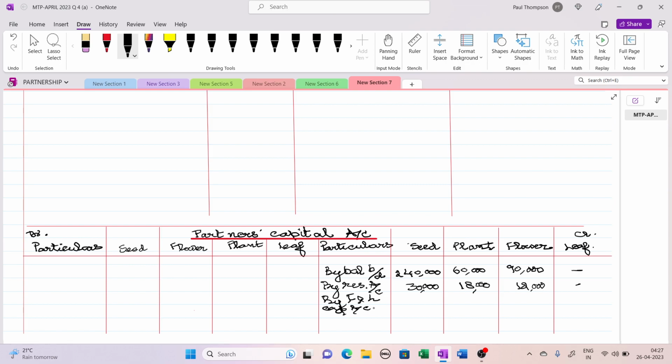So goodwill is given, 30,000 to Seed and 90,000 to Plant. At the same time, their capital accounts will be debited, to Seed and Plant capital account. How much are they giving?